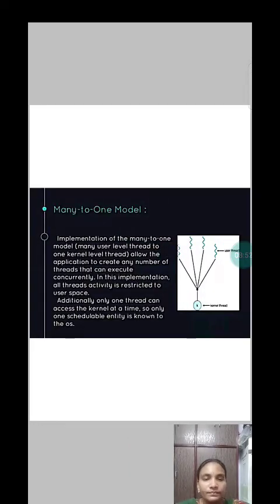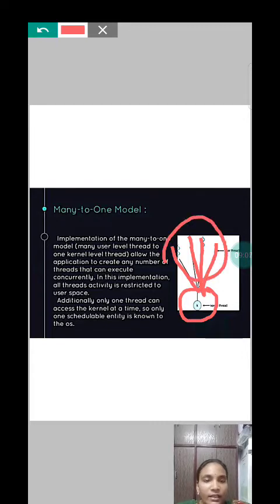Many-to-one model. In many-to-one model, the implementation means mapping one kernel level thread with more number of user level threads. Here we can see the user level threads, and this is the only kernel level thread.